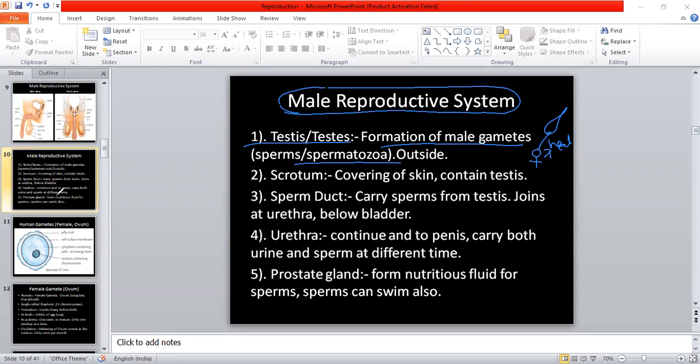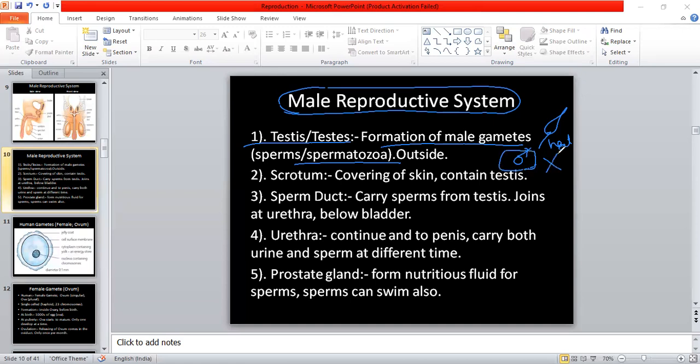That is a female symbol, but if we are going to talk about the male part, then we will find that this one is the symbol of male. So if sperms are present inside the male body, then what will happen?